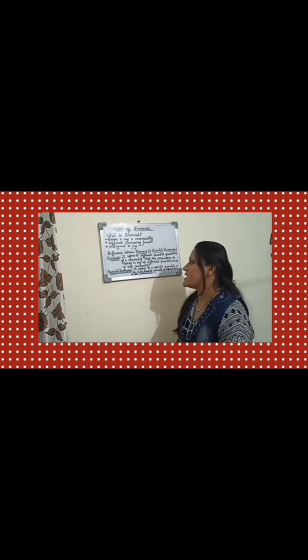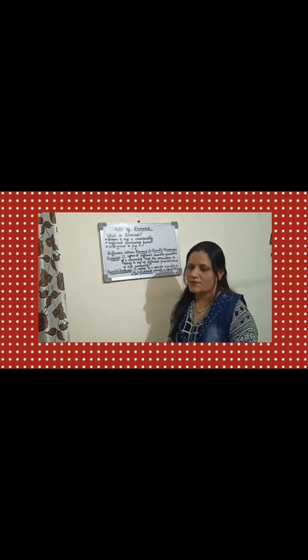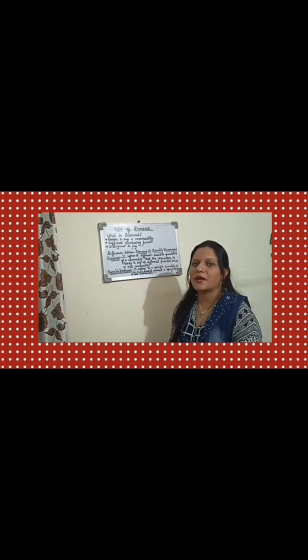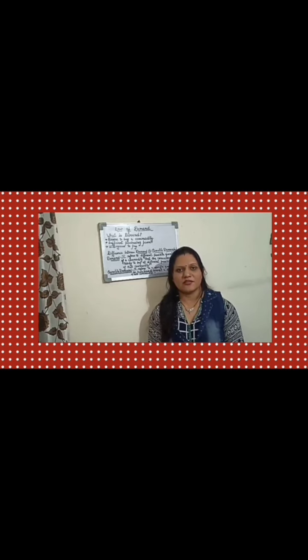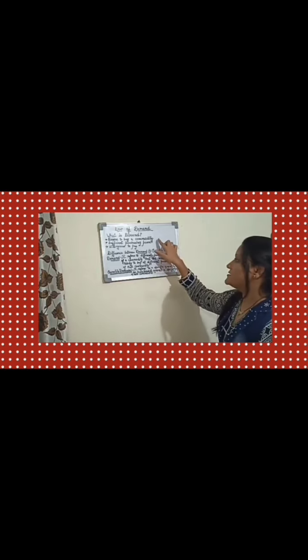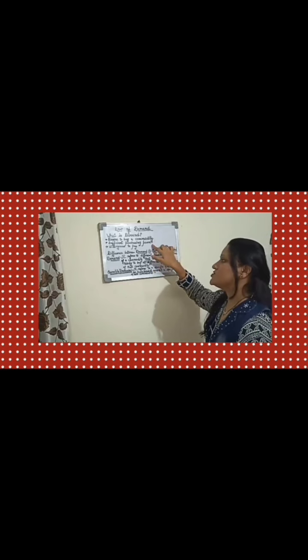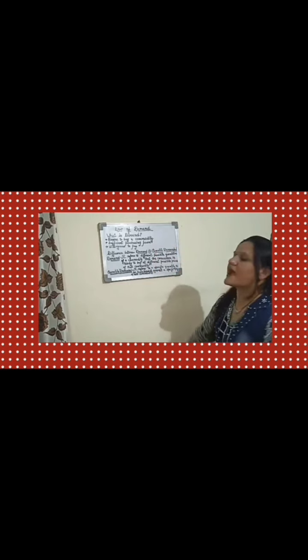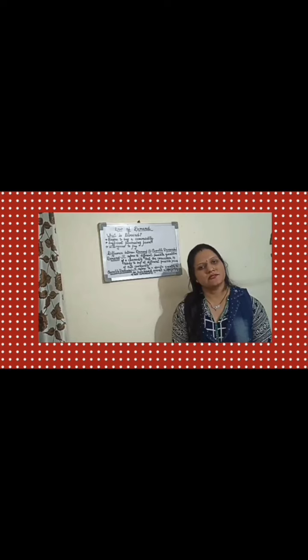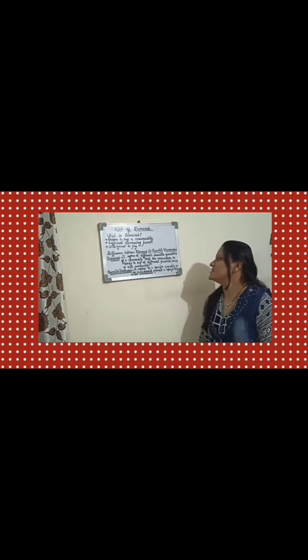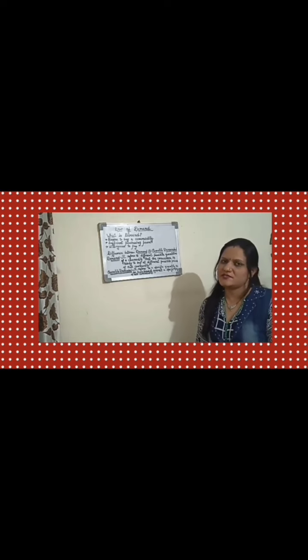The third thing is that you have enough money to purchase a commodity but you are not willing to spend the money. That is not called demand. So the demand for a commodity is the desire to buy a commodity backed with sufficient purchasing power and the willingness to spend.